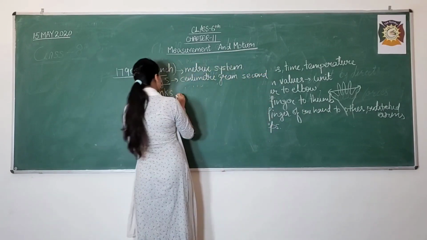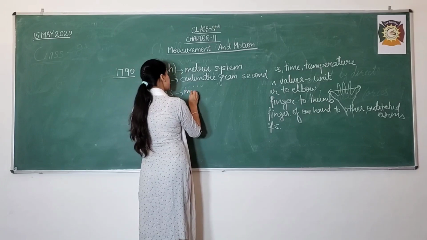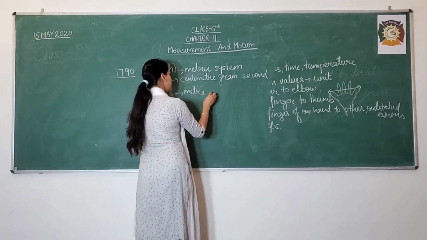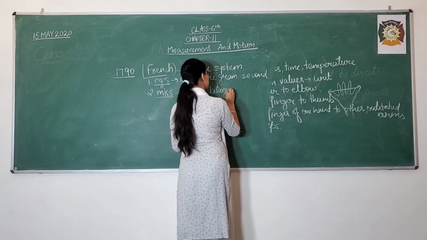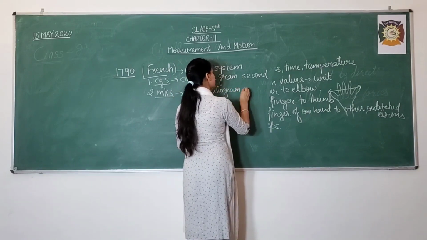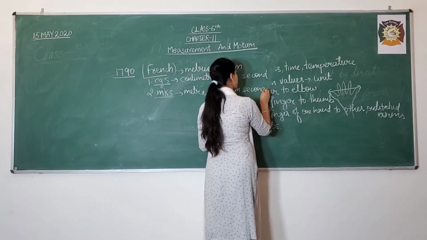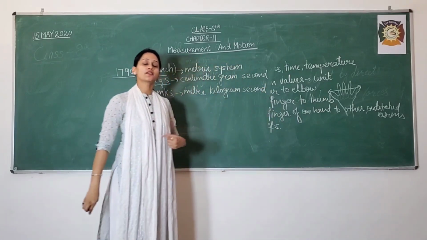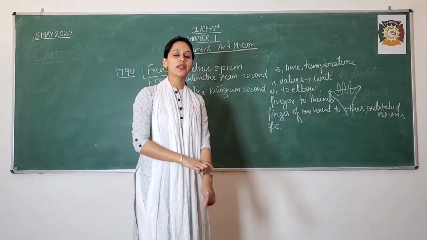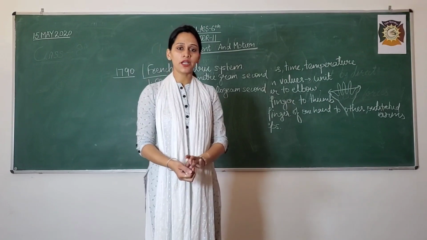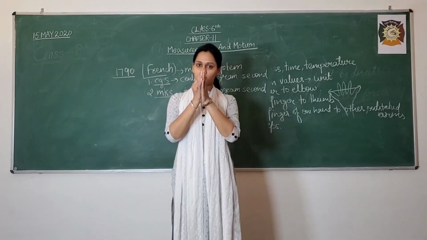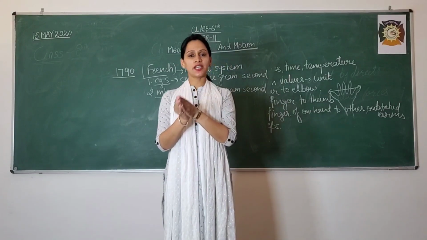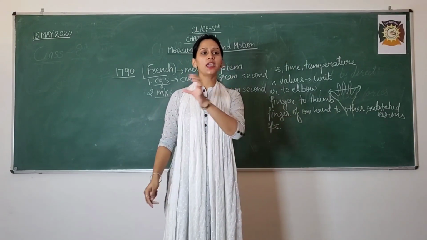And the second is MKS. MKS means meter, kilogram, second. So two metric systems were given by French people so that it can be convenient for everybody to measure the things.